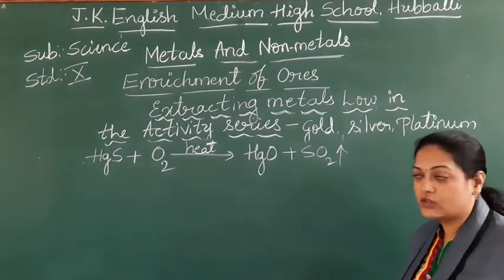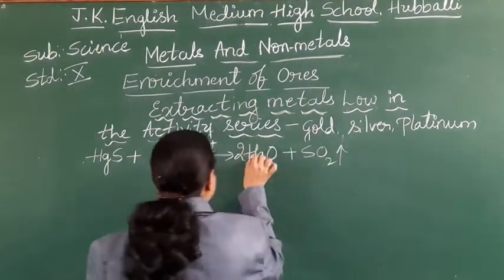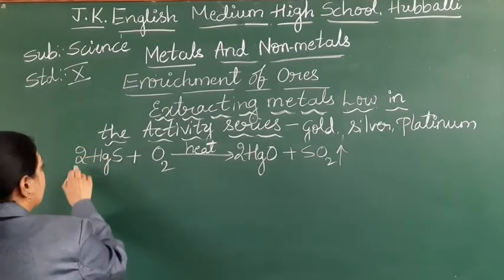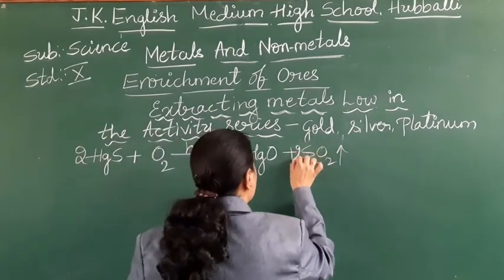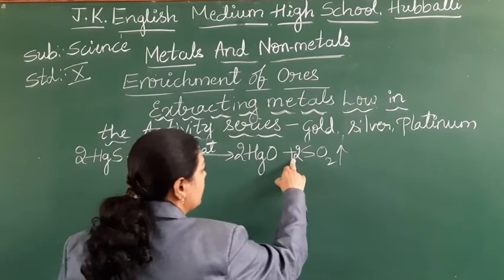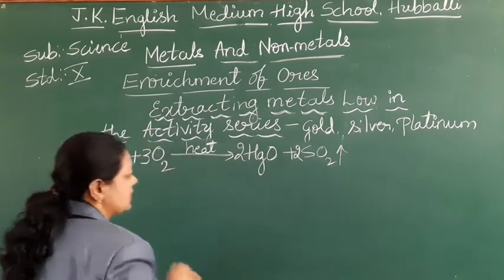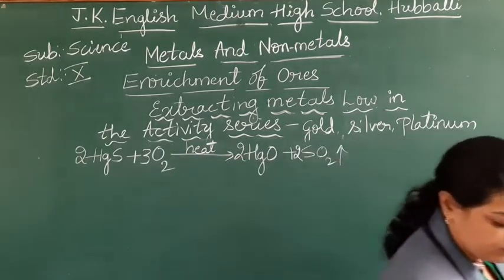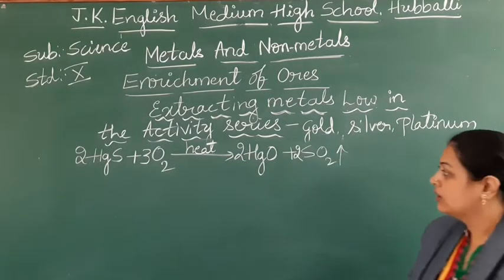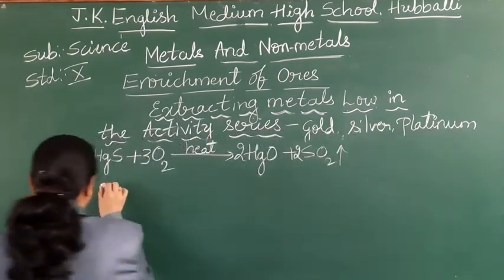Check the equation, students. Whenever you write the equation, first you have to check whether it is balanced or not. 2 2s are 4, 4 plus 2 is 6, 3 2s are 6. Is it balanced? Yes.